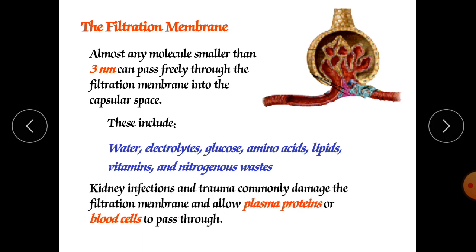Kidney infections and trauma commonly damage the filtration membrane and allow plasma proteins and blood cells to pass through. That's why the blood cells and the plasma proteins are not allowed to enter the glomerular filtrate.